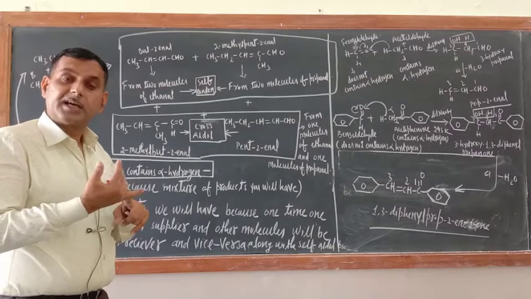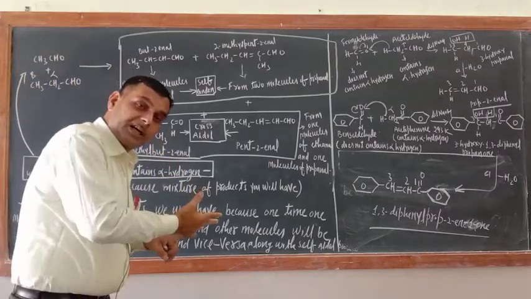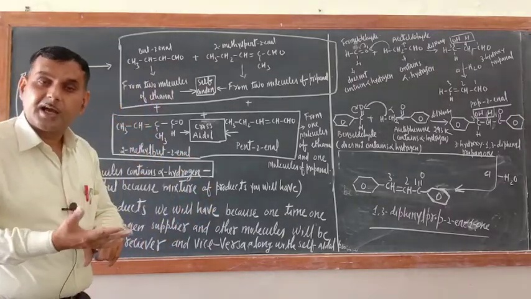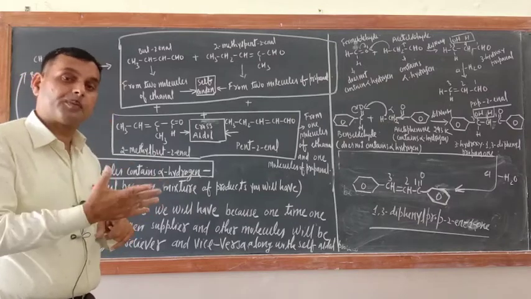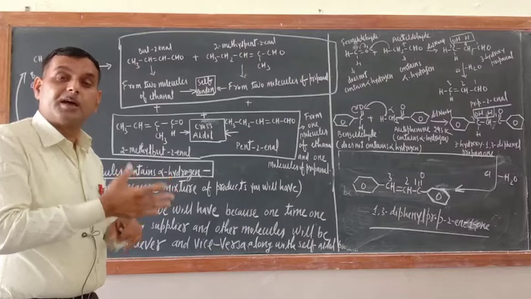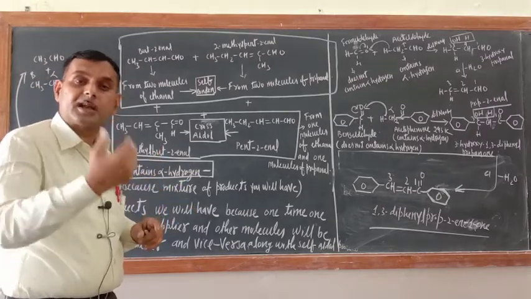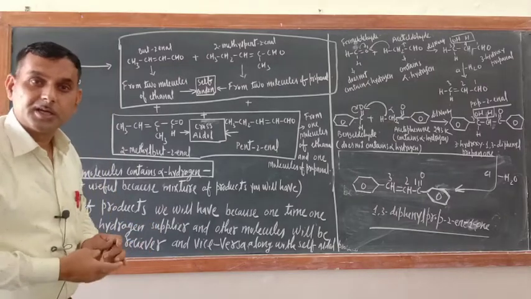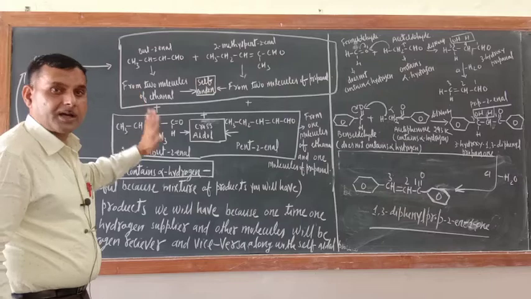Third one is ethanal and propanal reacting together, where ethanal is the alpha hydrogen supplier and propanal is the receiver. Fourth one is ethanal and propanal reacting together, but this time propanal is the alpha hydrogen supplier and ethanal is the alpha hydrogen receiver. Okay, so now how many products will you have? 4 products you will have, final product.